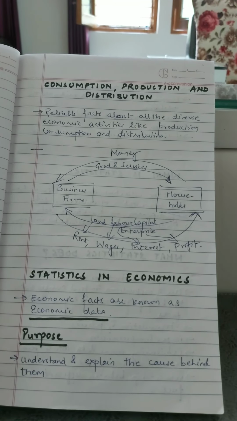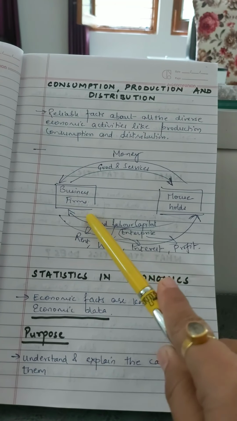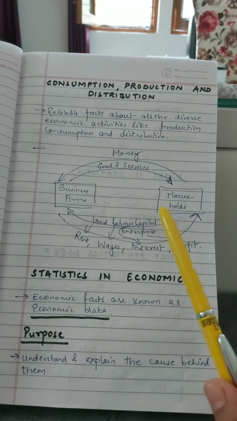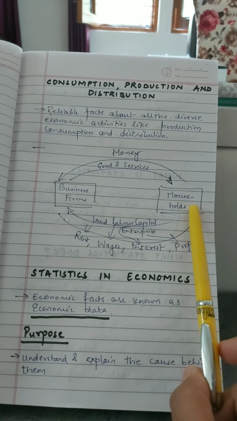So there are diverse economic activities that take place in an economy, and they are all associated with production, distribution, consumption. Okay, so now let us understand this circular flow. Here I have taken business firms, and here we have households. Business firms are largely involved in production activities, and households are taken here as the consumption unit.